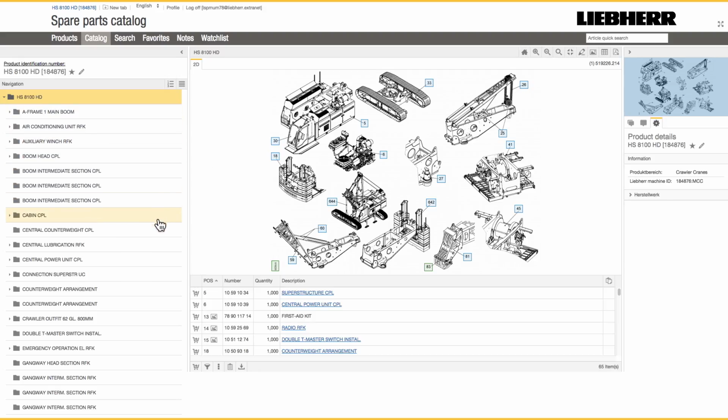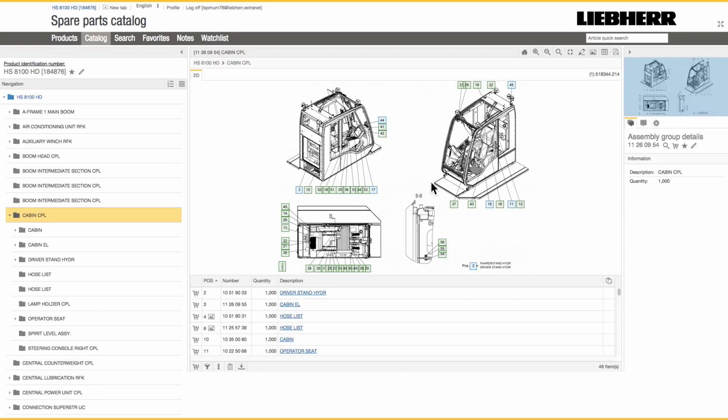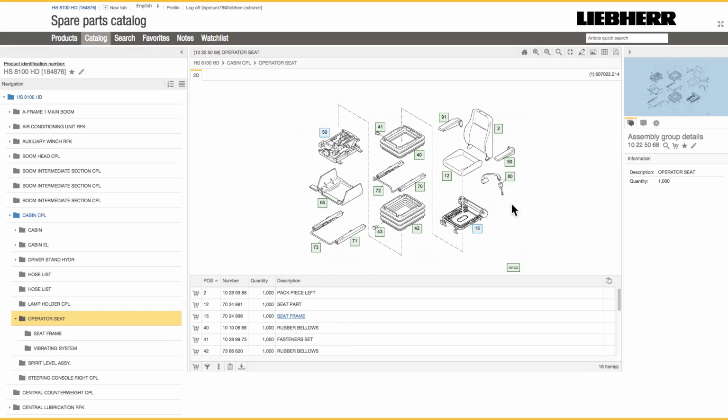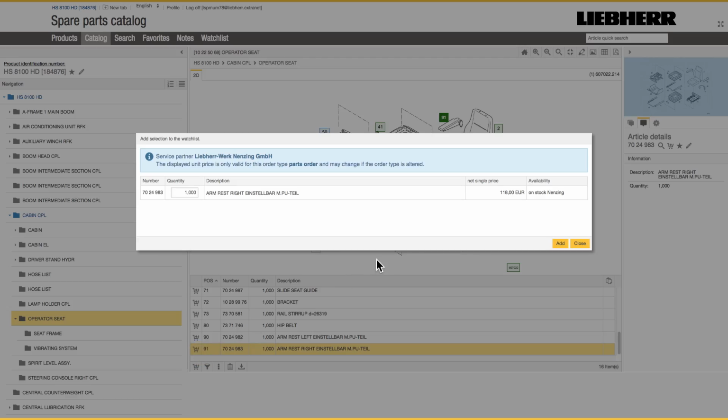I can navigate to the needed parts with a list on the left, or with the item numbers in the drawings. The selected articles and assemblies open in the lower area. The operator's seat and the armrest on the left and right are located in the cab. I click on the shopping cart symbol to add the right armrest to my watch list. The price and the current availability will be displayed.